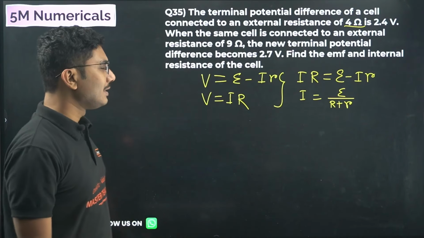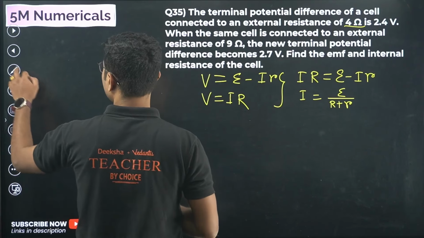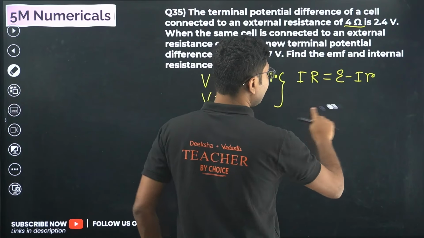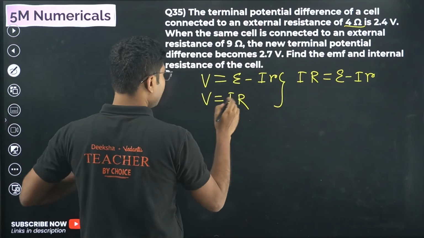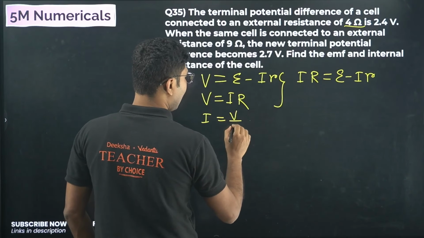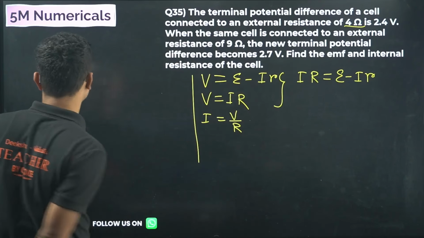This is the easiest formula, but we will not use this formula. What we will use is something different. From this relation we will calculate the current, which is given by V by R. These are all general formulas.